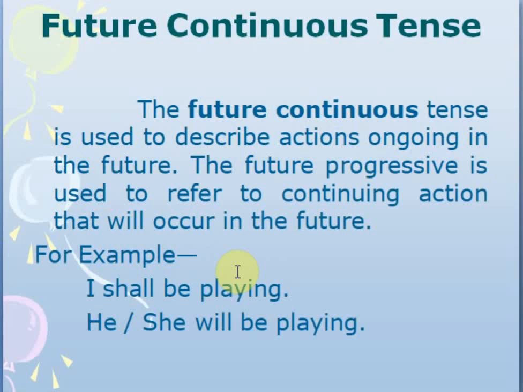Coming to future continuous tense, by now you must be familiar with the continuous tense. Continuous tense always takes ing. Now here you can take a simple rule that will plus be plus verb's first form plus ing. I will be playing, she will be playing, he will be playing, they will be playing. Now there is no change when it comes to the subject. Irrespective of any subject, the rule remains the same for the future continuous tense also.